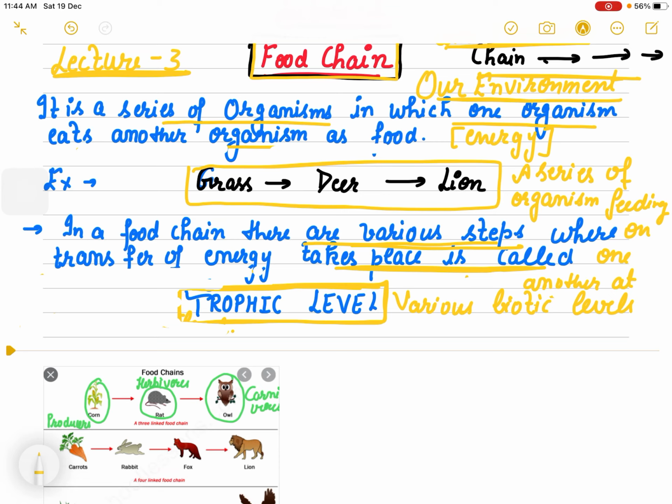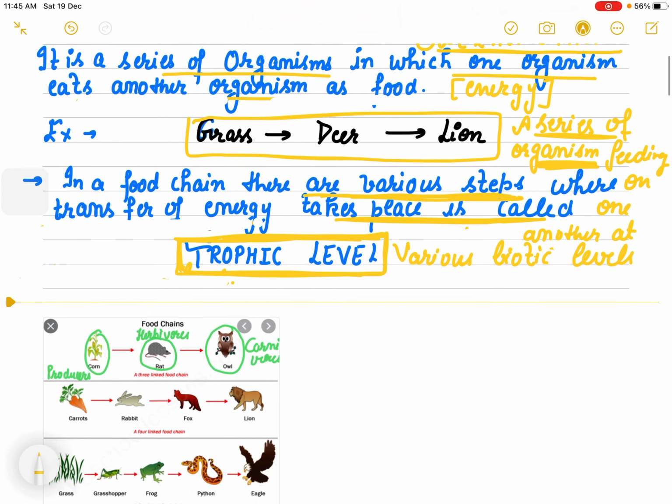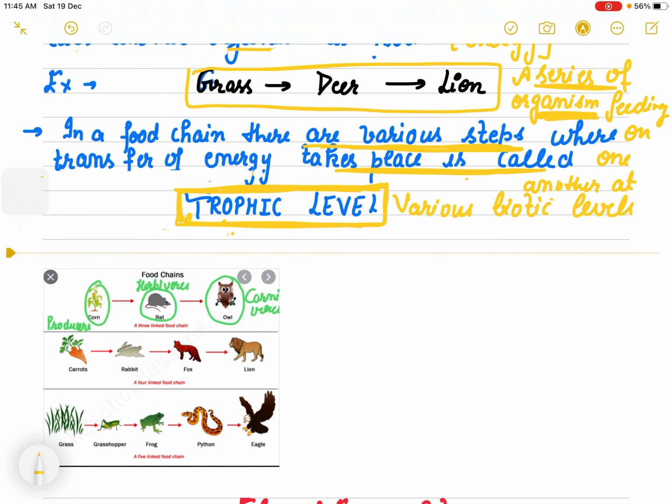Now these series or these steps which these organisms include, each step where energy is transferred from one organism to another is known as trophic level. When a series of organisms feed on one another, that sequence is known as food chain.